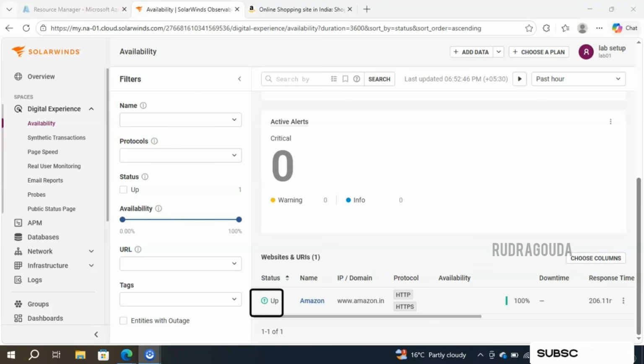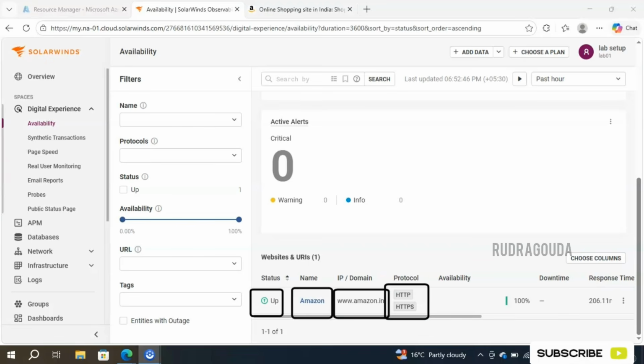Status is up, and this is our name whatever we have given, and this is the IP or domain name. Here we need to consider one more thing. It is not necessarily just a website name like www.amazon.com or crickbus.com or google.com. Of course, you can give the IP address as well, and you can give the port information also. Next, it has given the information about the protocols, whatever we have selected.